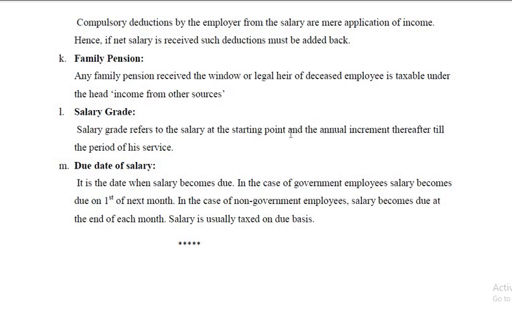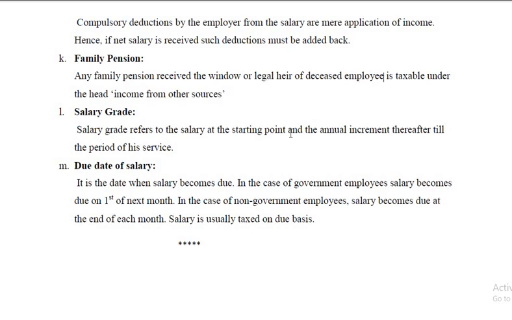Once he completes 1 year, his basic salary will be 10,000 plus 1,000, 11,000. Similarly, after completion of 2 years, his salary will be 11,000 plus 1,000, 12,000. This goes on until he reaches 15,000. Once he reaches the basic of 15,000, his annual increment is 2,000. So next year his basic salary will be 15,000 plus 2,000, 17,000. Very next year 19,000. That is called salary grade.